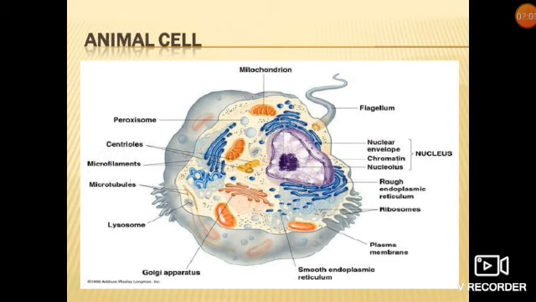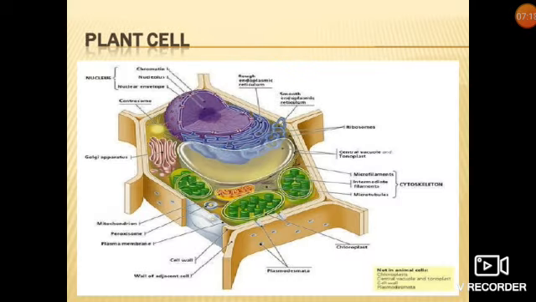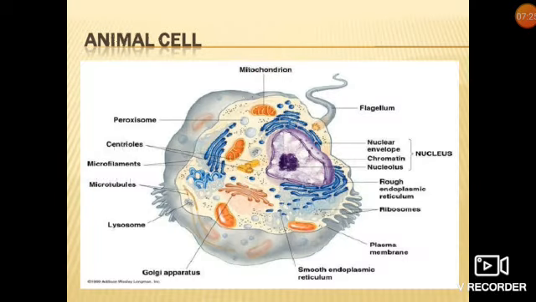Here you can see the animal cell, that is mitochondrion, Golgi apparatus. These all are the cell organelles: peroxisome, centrioles, microfilament, microtubules, plasma membrane. Here you will not find the tough cell wall from outside. You have seen in the plant cell a very tough and rigid cell wall is present, but in the animal cell that rigid cell wall is missing.